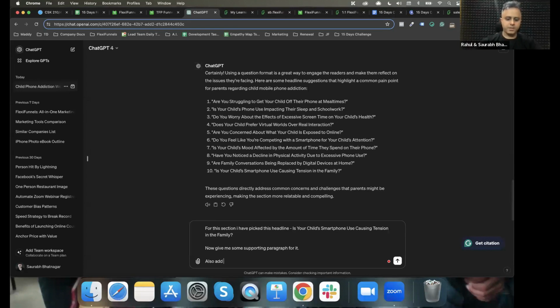Also add some pain point bullet pointers.